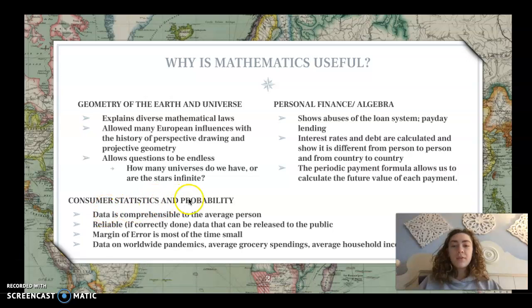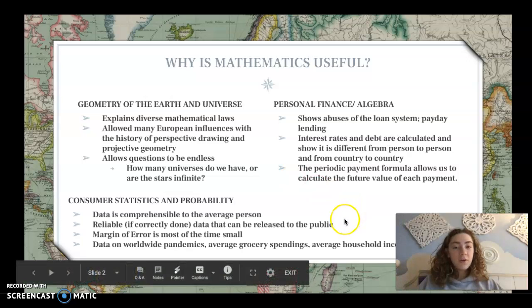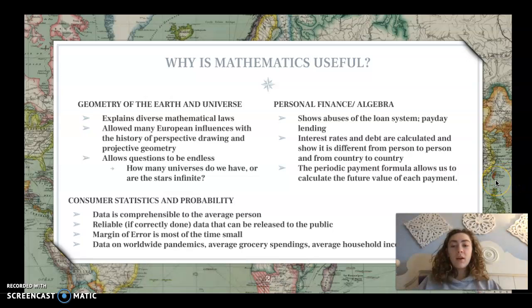Within the Consumer Statistics and Probability section, data is comprehensible to the average person, reliable. If done correctly, the data can be released to the public. The margin of error is small, most of the time if done correctly, and data on worldwide pandemics, average grocery spendings, and average household incomes after the pandemic are calculated within the section.